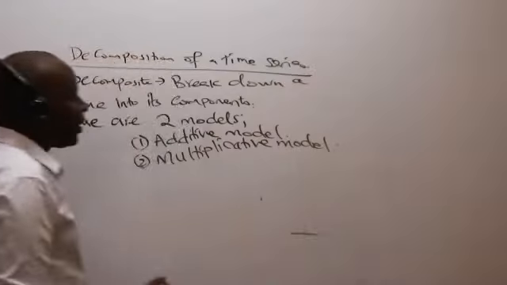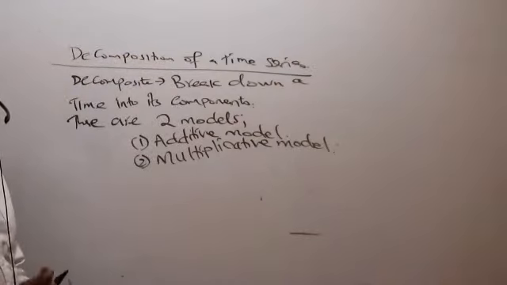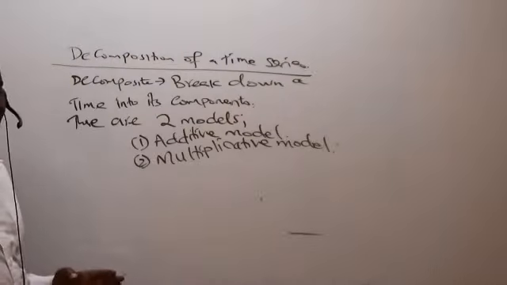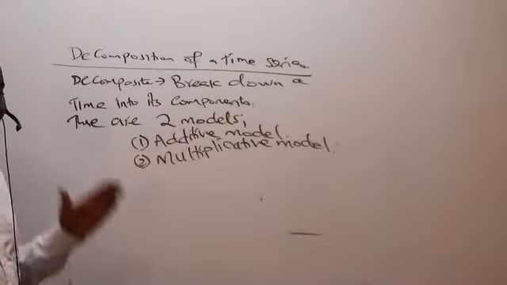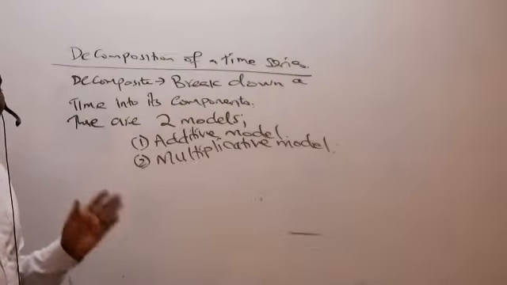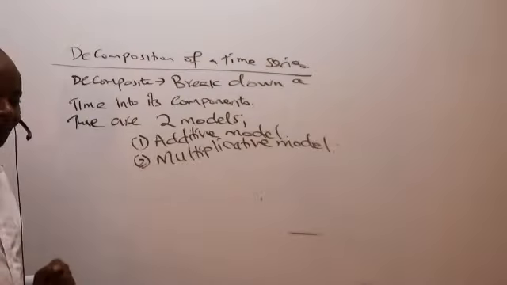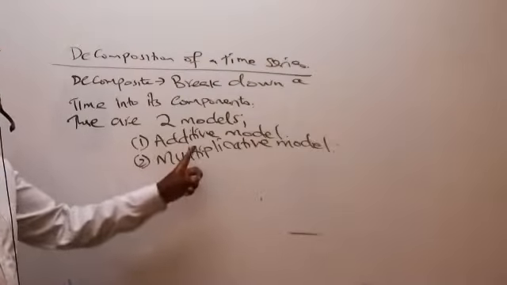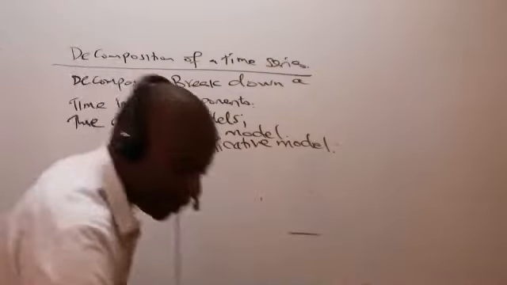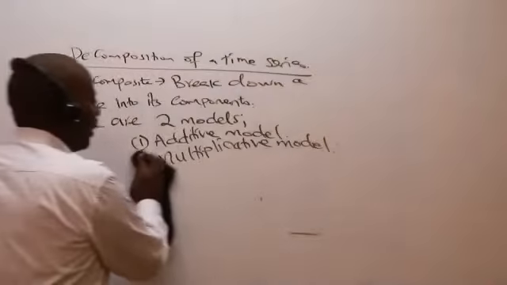Additive model versus multiplicative model. We're going to explain each one of them. We start with the additive model.